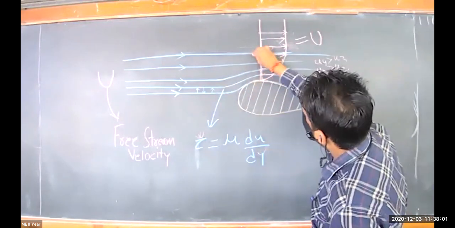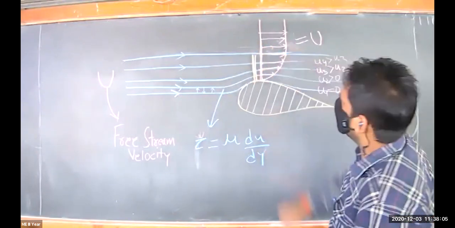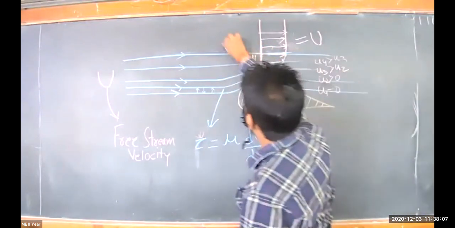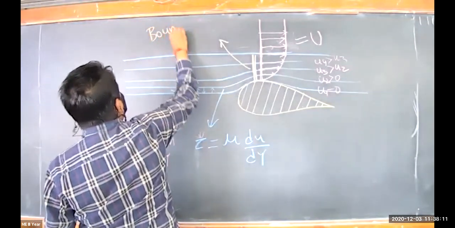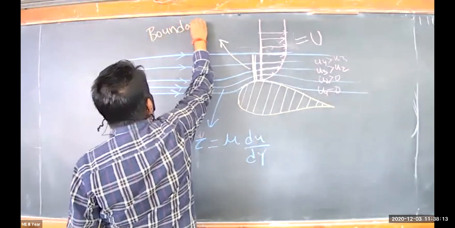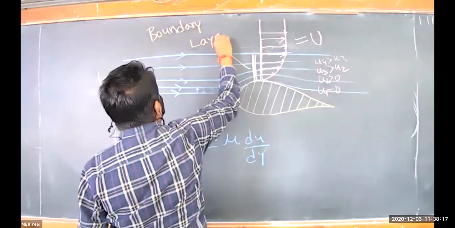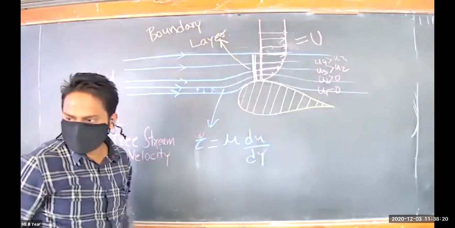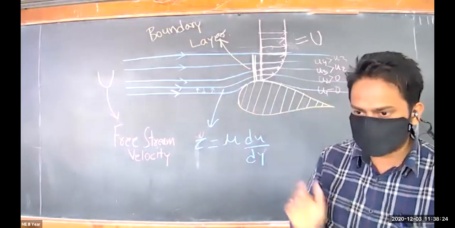So up to here, this is called your boundary layer. This is the concept that I want you people to understand.